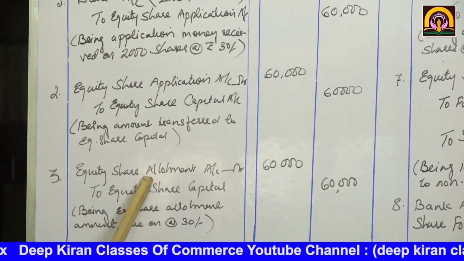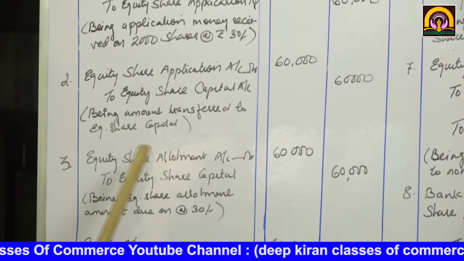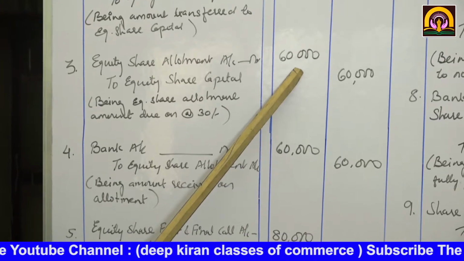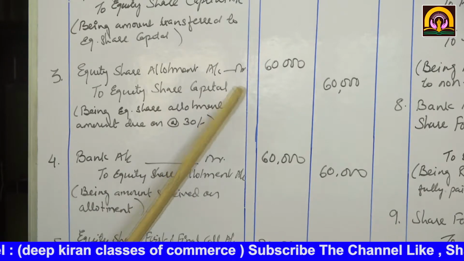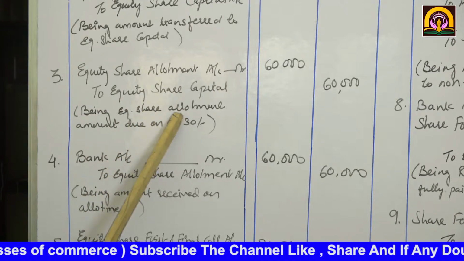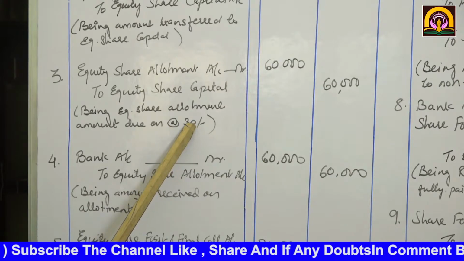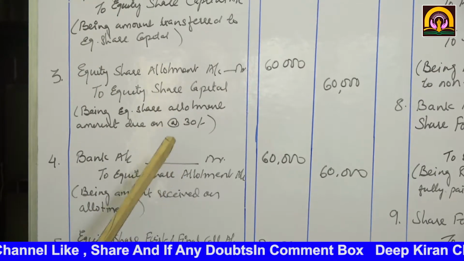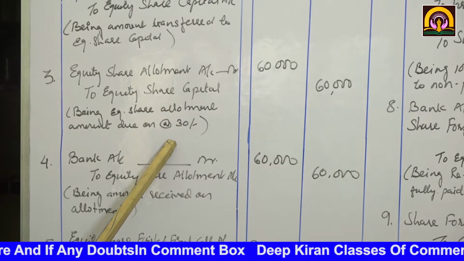Now the second was for allotment. These applicants were allotted the shares. So equity share allotment account debit, how much? 60,000 to equity share capital account 60,000. Narration: being equity share allotment amount due at the rate of rupees 30 each on 2000 shares. Is it clear? We have now called allotment money from 2000 shareholders.